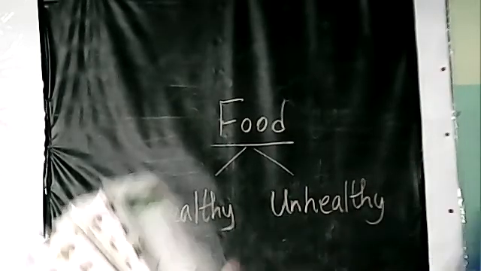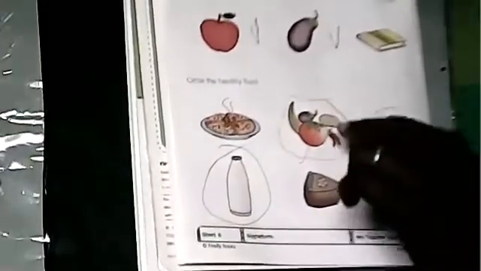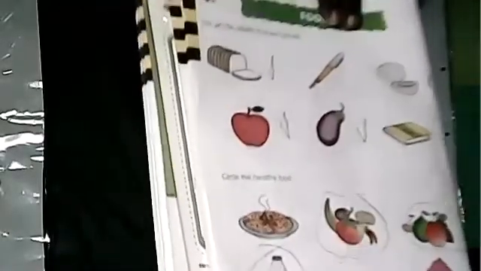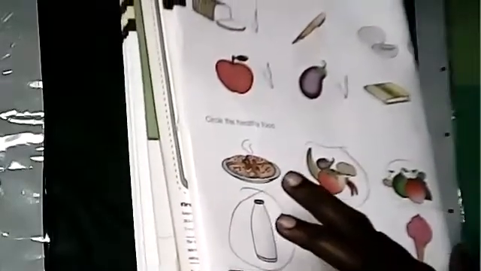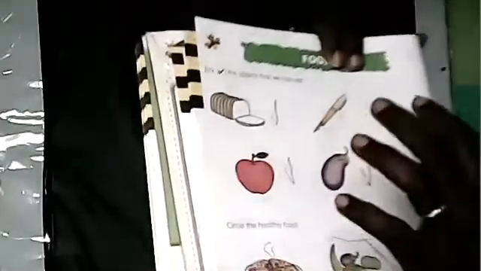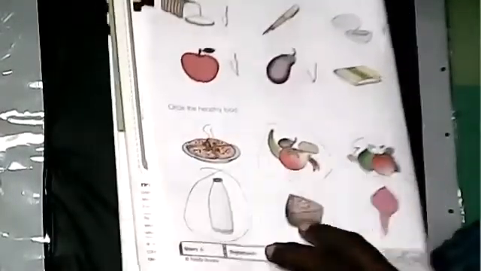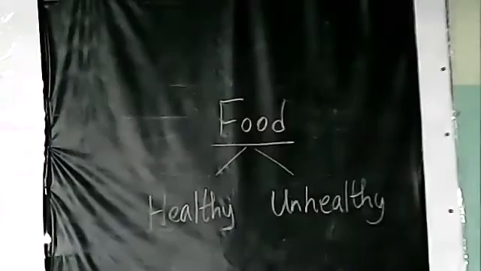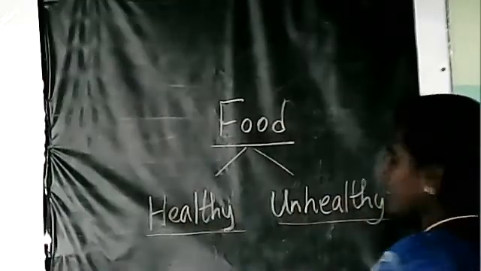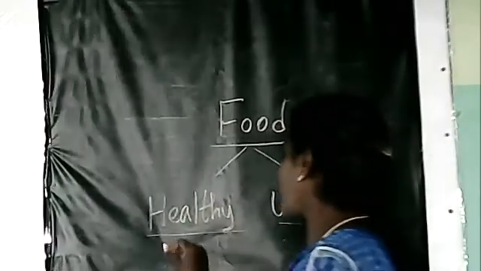Okay. Now see here in this page, we have already done many exercises. Page number 6. There you have many types of food. You have to circle. You must know which are the healthy food. Vegetables, fruits, milk, these are all healthy food items. And unhealthy food items: pizza, burger, ice cream. You have to know which are healthy and which are unhealthy for us.